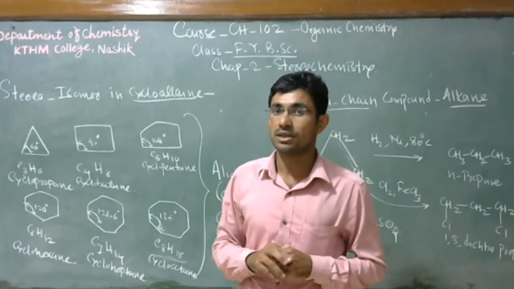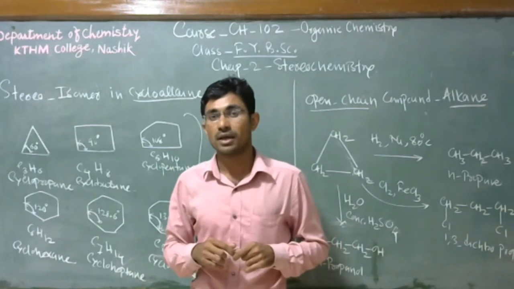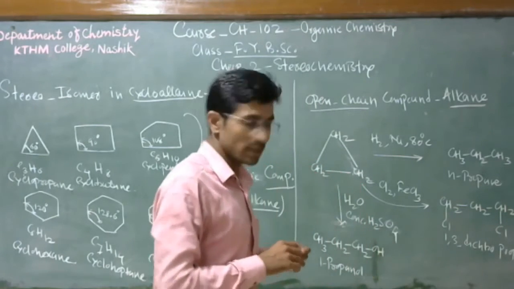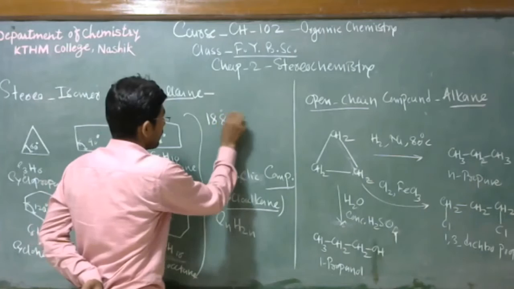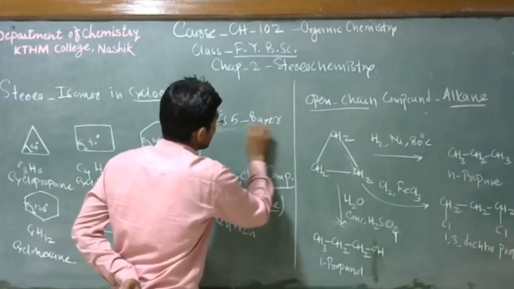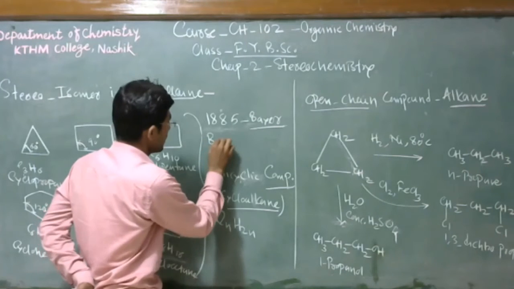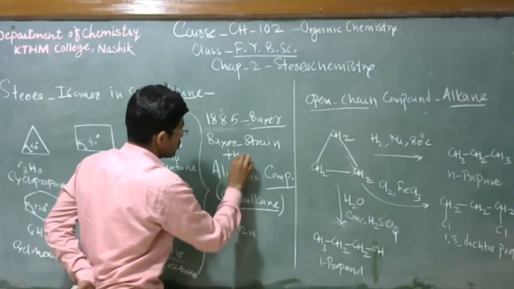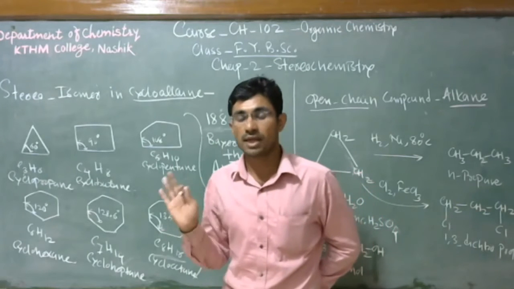So this different behavior of cyclic compounds can be explained by the Baeyer strain theory. In 1885, Baeyer proposed the theory. That theory is nothing but the Baeyer strain theory. That theory explains the behavior of these cycloalkane compounds.